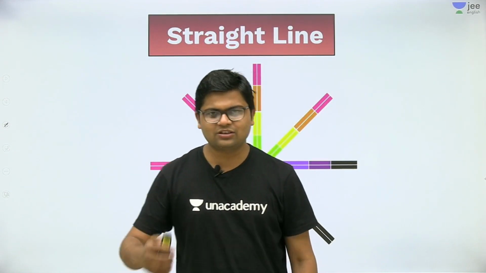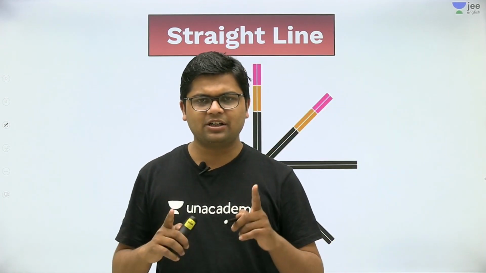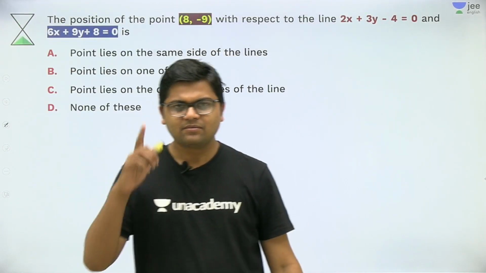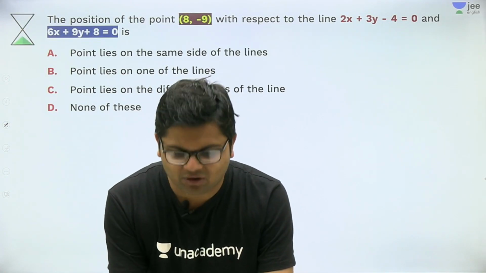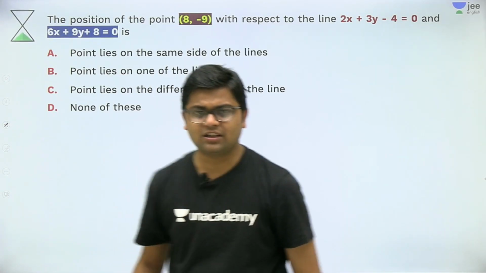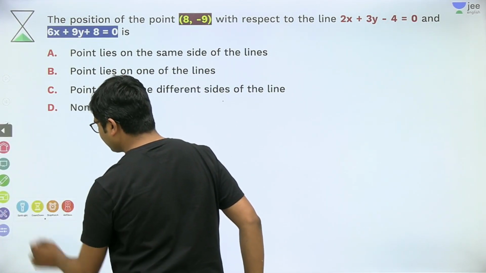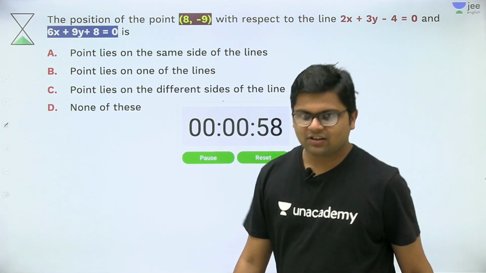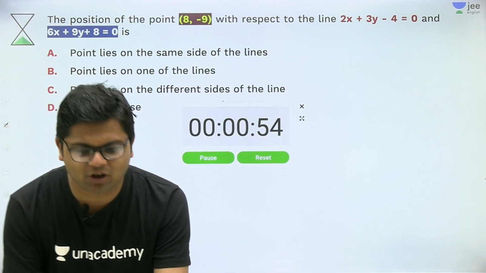Okay students, so let's start with the straight line. I'll start with a question, make a timer of 1 minute. You will solve the question, then we will start the session. The position of the point 8, -9. Okay students, tell me the answer in the comment section. Start. Students, tell me the answer. Position of the point 8 comma minus 9.